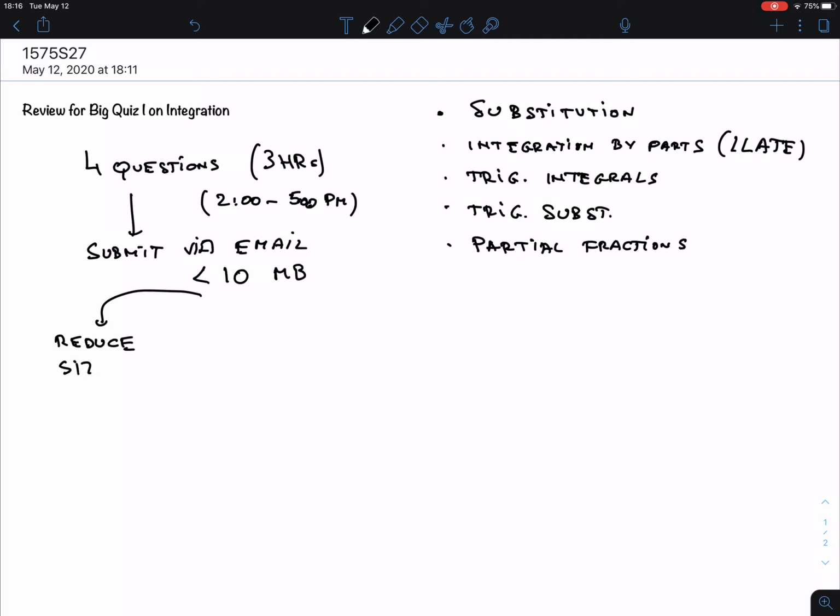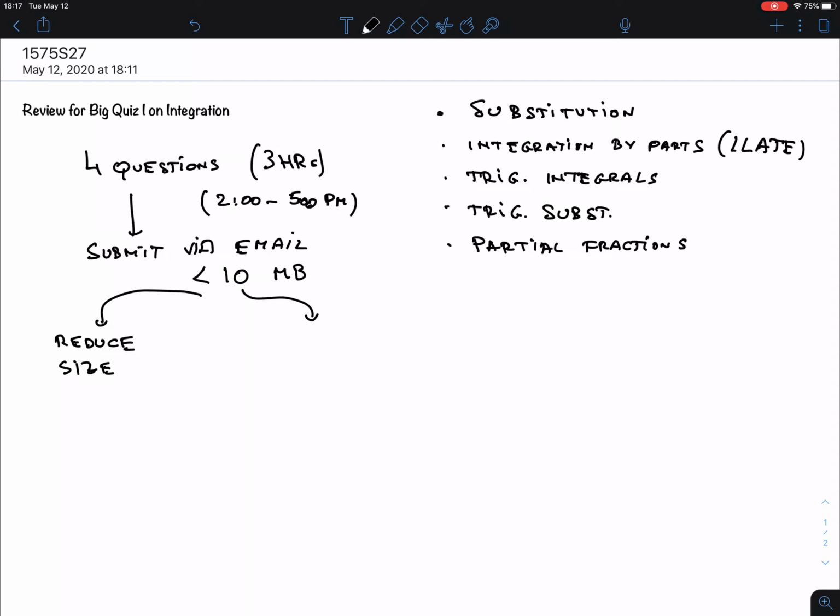So reduce the size. By the way, most of you send me pictures, but you can also convert them into PDFs. If you just take a picture and convert it into PDF, it doesn't really change the size, but PDFs are easier to deal with. I'm not requesting it, but you're most likely going to take more online courses. This is not going to stop in the summer or in the fall. Some instructors will ask you to only submit PDFs, and some systems only accept PDFs. So it's a good thing to perhaps research how to do that.